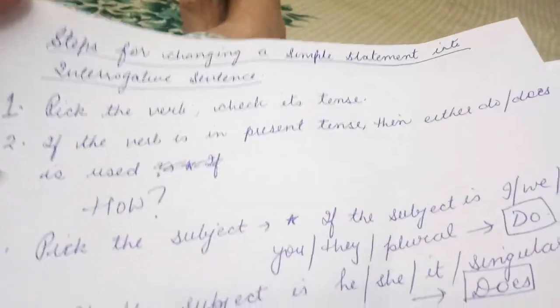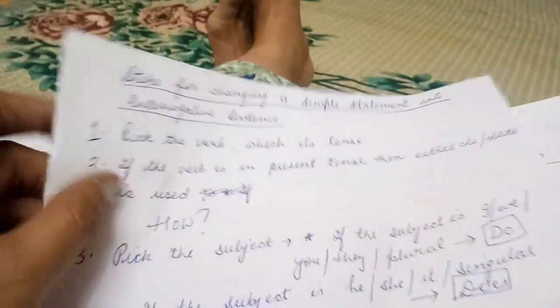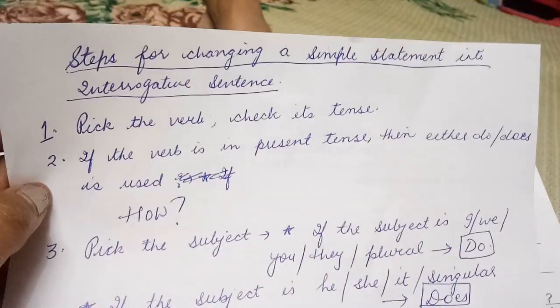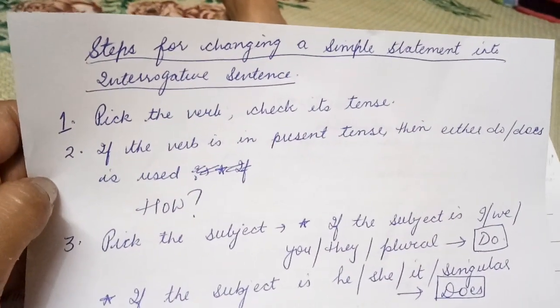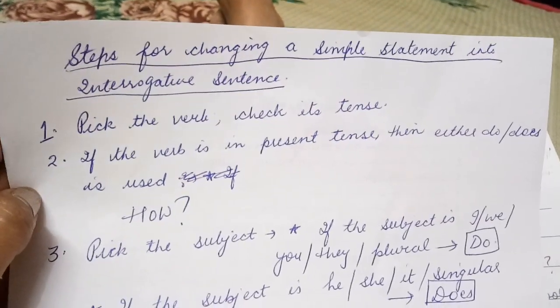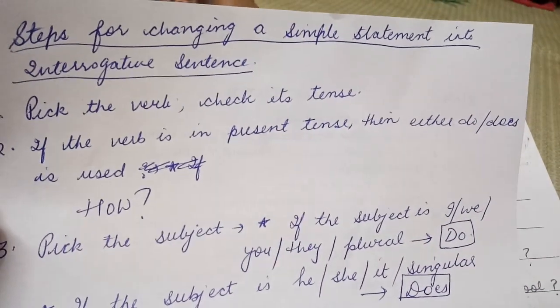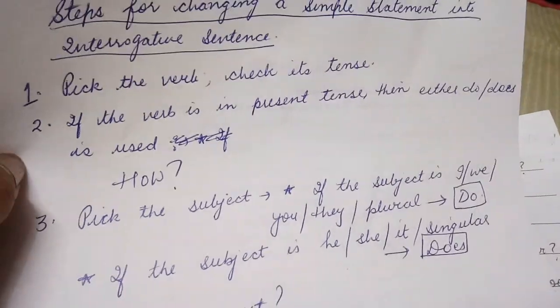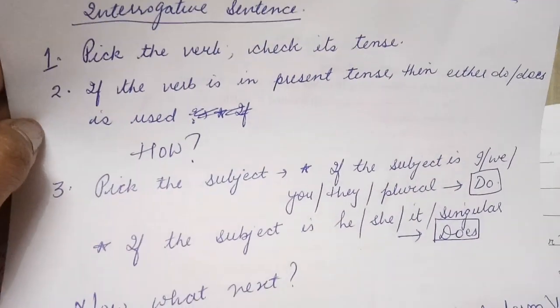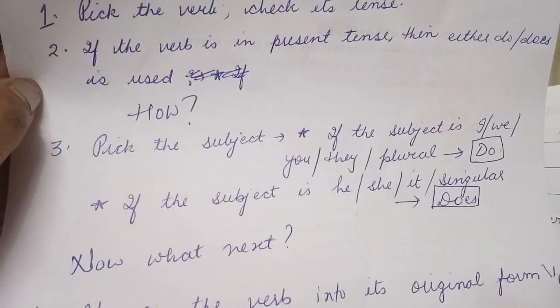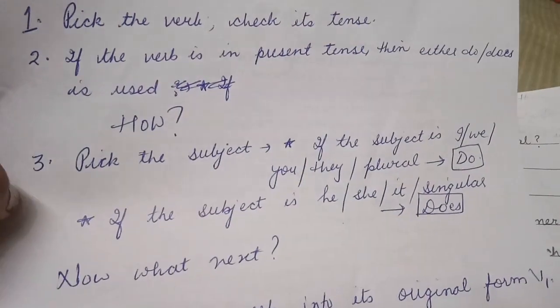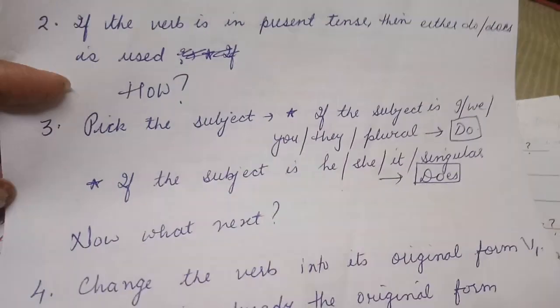Now we move to the next page. For this next page, again, as the table is given, I want you to make this table also for your self-study. Steps for changing a simple statement into an interrogative statement. First of all, you have to pick the verb and check its tense. If the verb is in present tense, then either do or does is used. How do you decide? Pick the subject. If the subject is I, we, you, they or plural, you will write do. And if the subject is he, she, it or singular, you will use does.